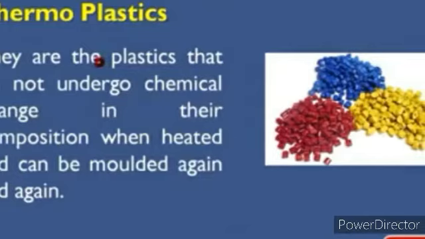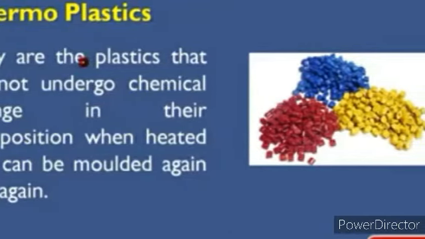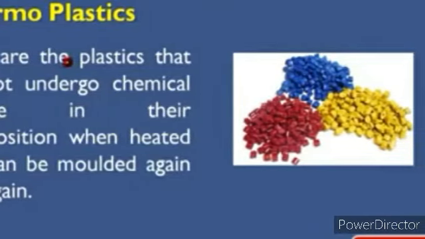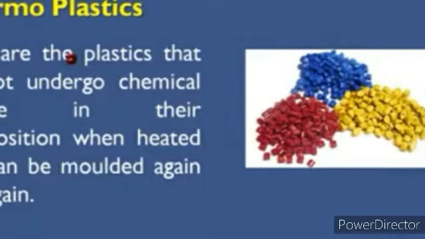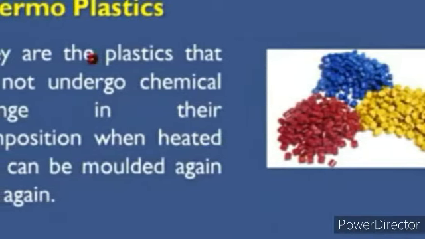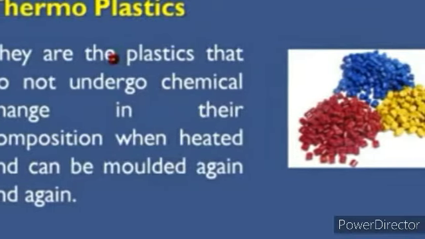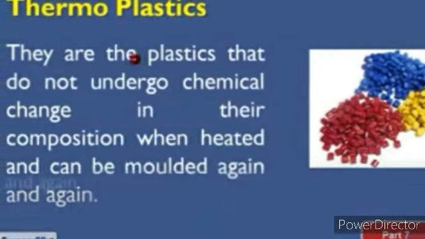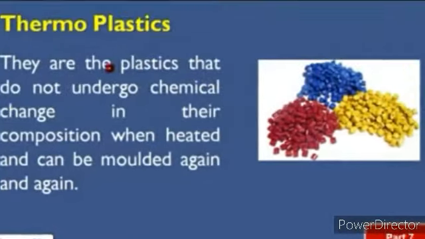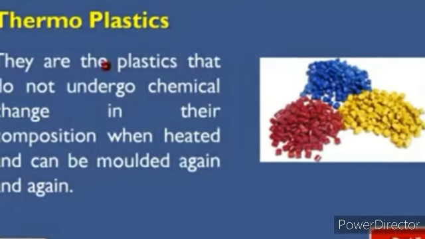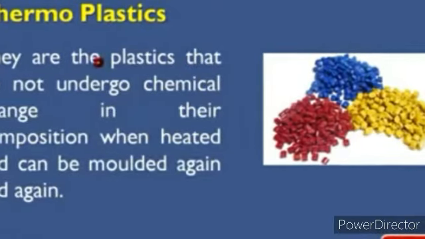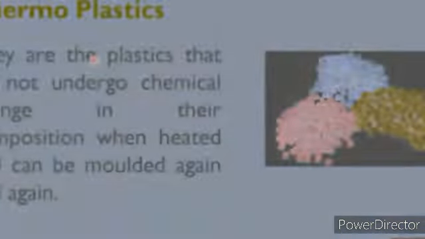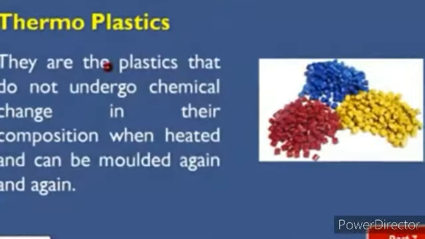Thermoplastics. Thermoplastics are those that do not undergo chemical change in their composition when heated and can be molded again and again. As you can see in the figure, these are thermoplastics. These are small pieces of plastics. When they are heated, they do not undergo any kind of chemical change and moreover, they can be molded again and again.